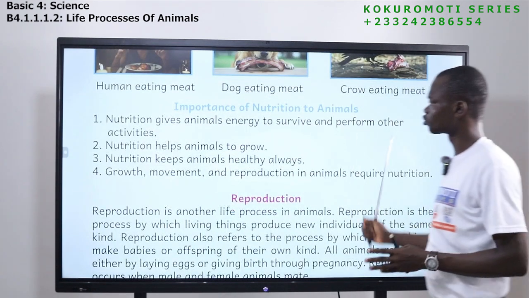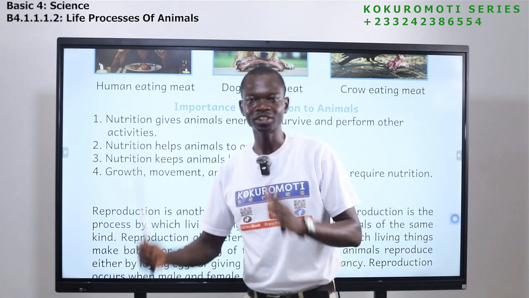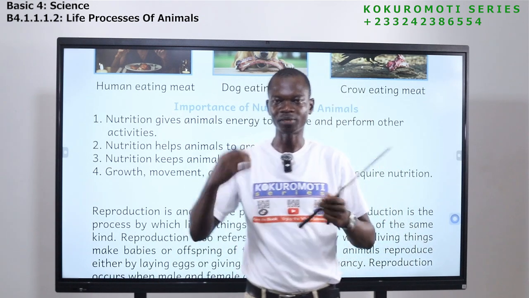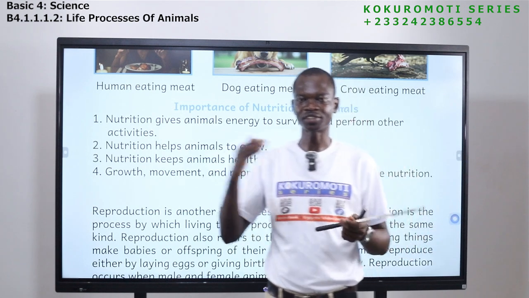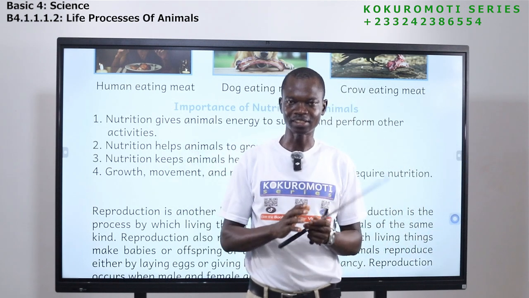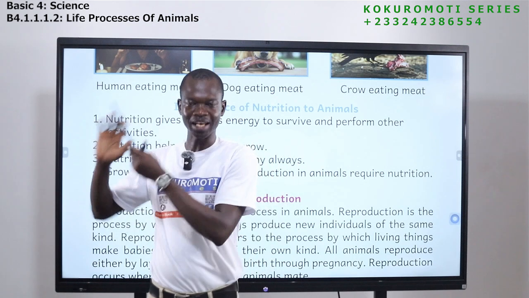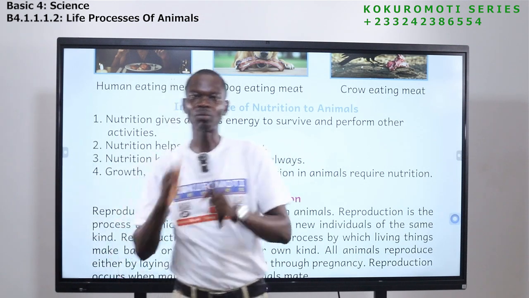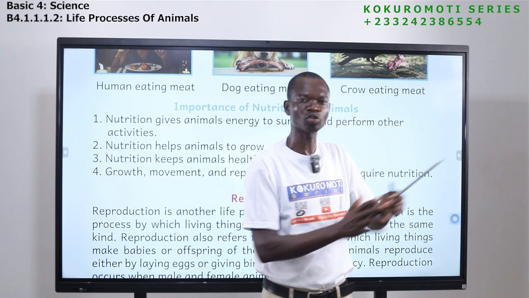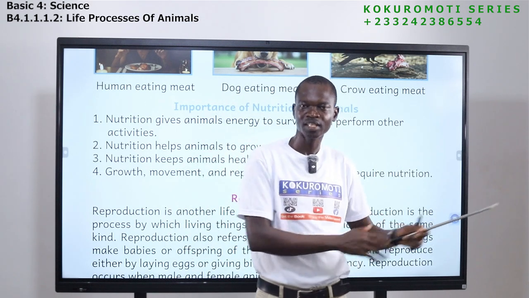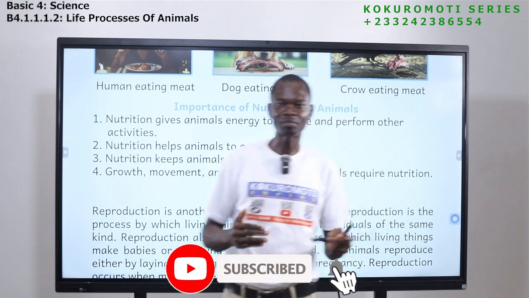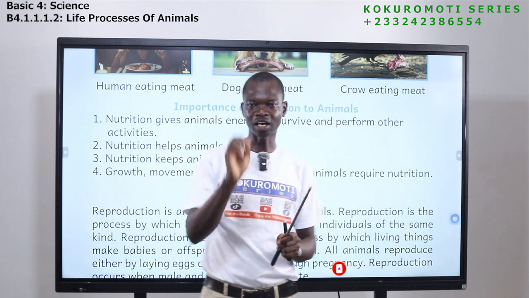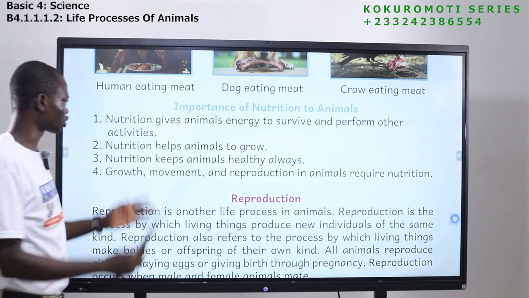So, importance of nutrition. We have said that nutrition is about what? The food that we eat that helps the body to function. And we have seen that all animals eat, but some eat only plants. Those who eat only plants are called herbivores. Some also eat, but they feed only on the flesh of other animals. They are called carnivores. And there are some animals too that eat both. They are called omnivores. Now, let's look at the importance of nutrition.